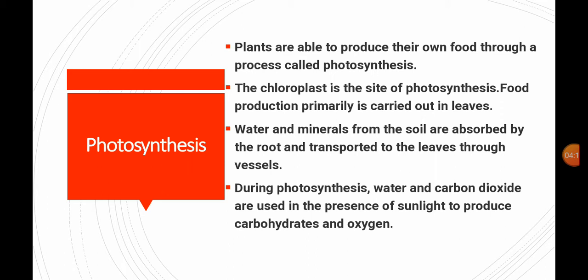Water and minerals from the soil are absorbed by the roots and transported to the leaves through the vessels. During photosynthesis, water and carbon dioxide are used in the presence of sunlight to produce carbohydrates and oxygen. So this is the definition of photosynthesis: taking in water, taking in carbon dioxide, and in the presence of sunlight, converting them into carbohydrates and oxygen.